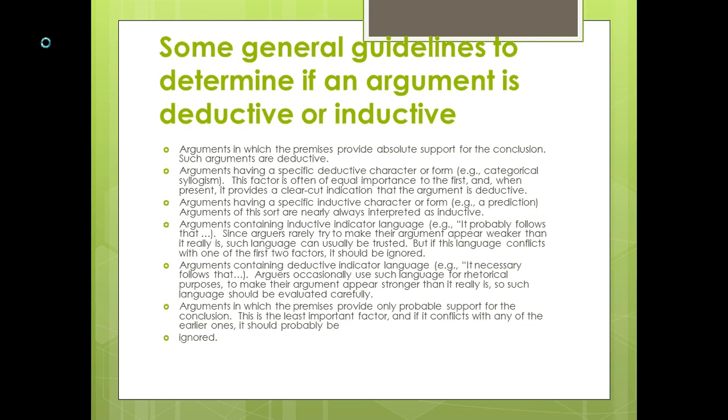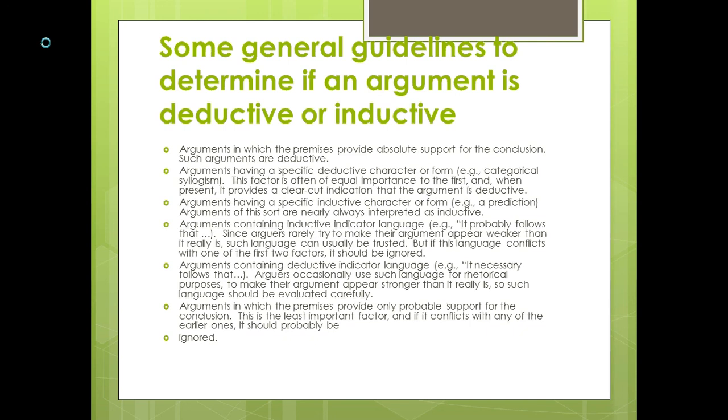Arguments having a specific inductive character or form, prediction. Arguments of this sort are nearly always interpreted as inductive. Arguments containing inductive indicator language, it probably follows that, since arguers rarely try to make their argument appear weaker than it really is, such language can usually be trusted. But if this language conflicts with one of the first two factors, it should be ignored.